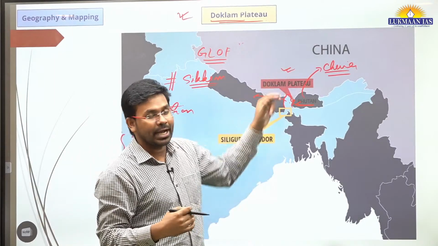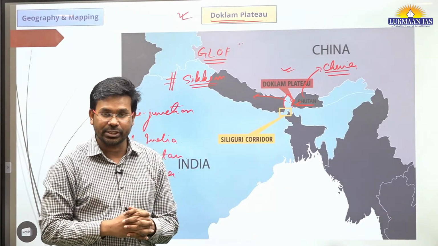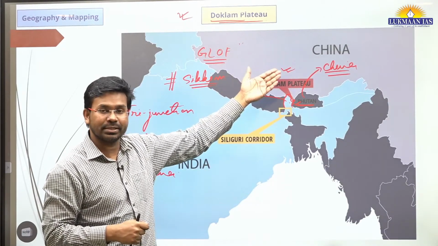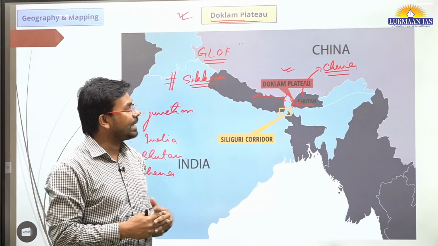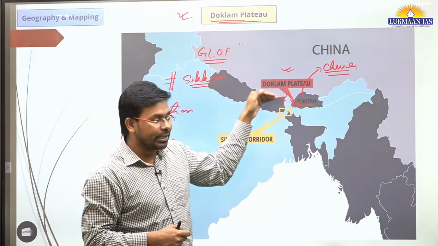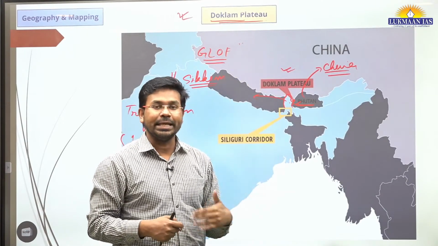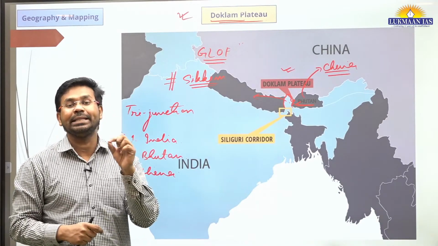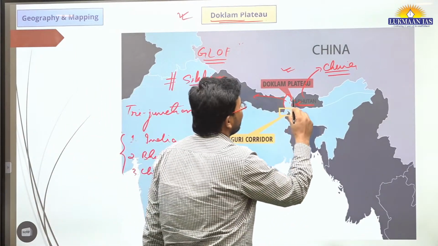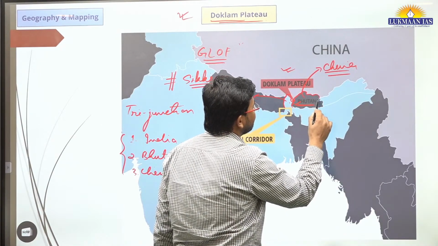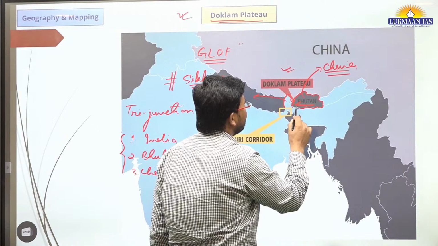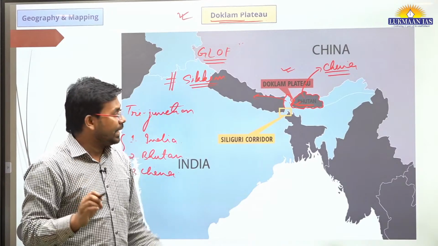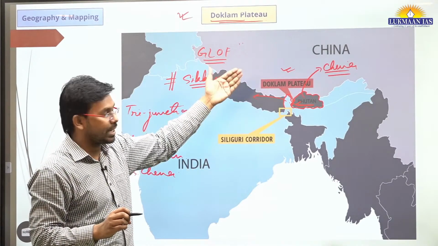Although Bhutan and China have not established any diplomatic relations between them, meaning they do not have ambassadors posted in each other's country, yet this visit by the foreign minister of Bhutan to China assumes significance. They have visited to demarcate the territories, to demarcate the border lines between Bhutan and China. This demarcation of the border lines is a very important exercise that Bhutan is going to do with China.